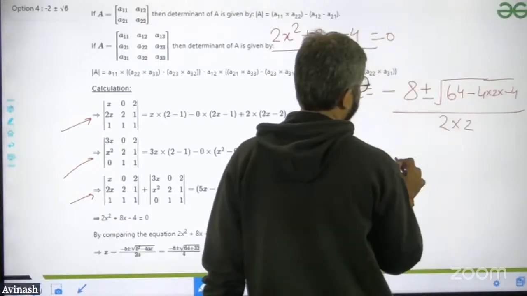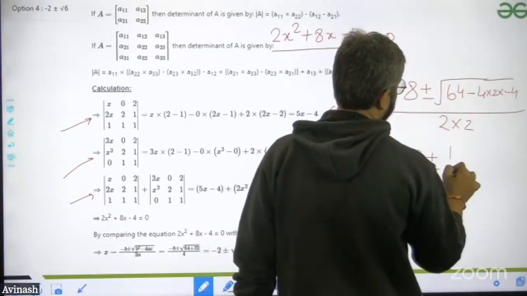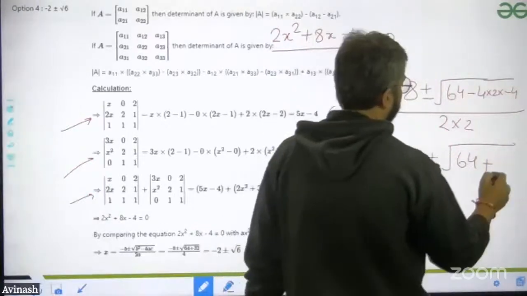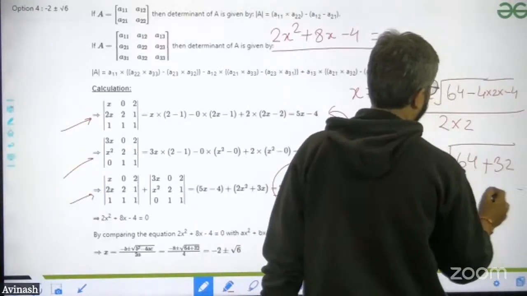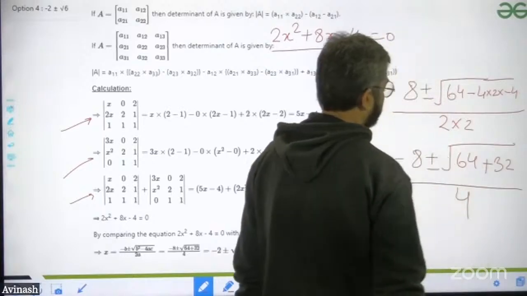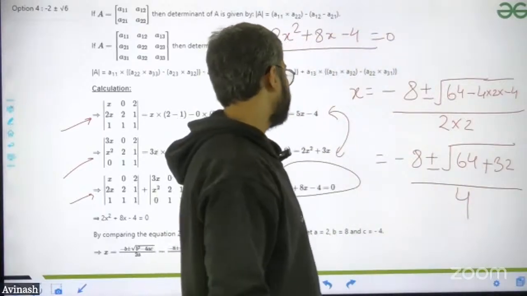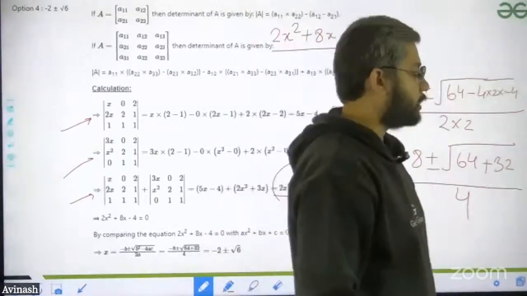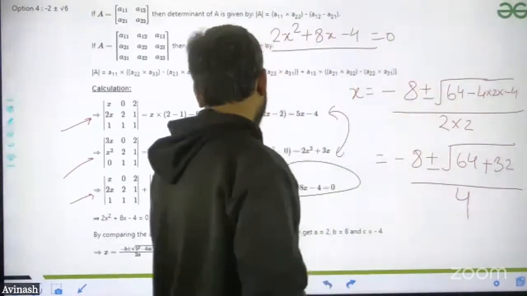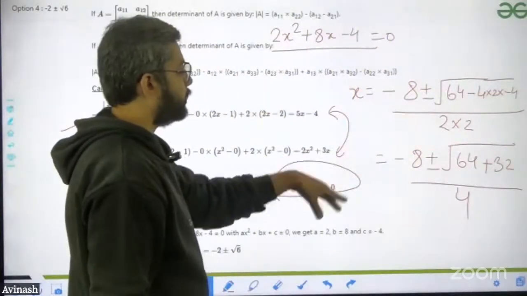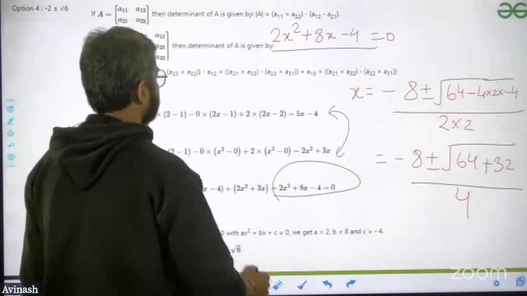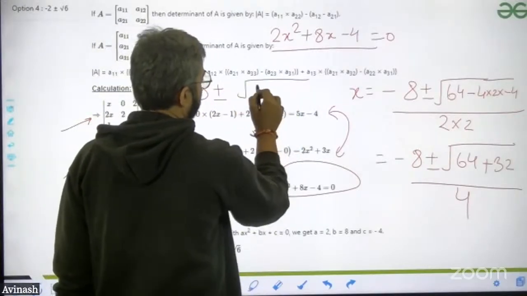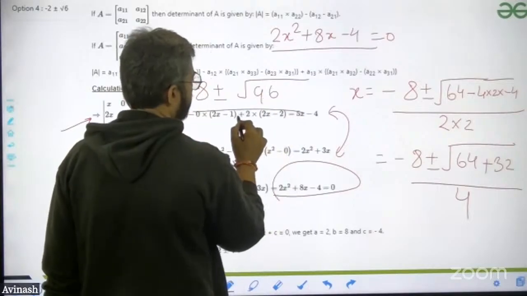That will be minus 8 plus minus square root of 64 plus 32, divided by 4. 64 plus 32 is 96. So it is minus 8 plus minus square root of 96, divided by 4.